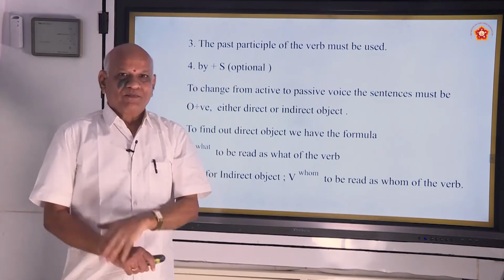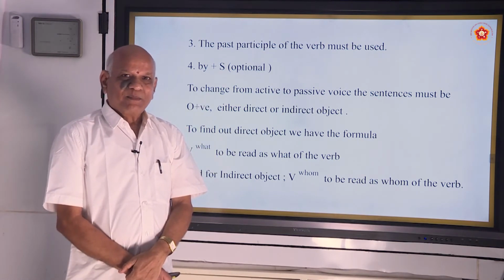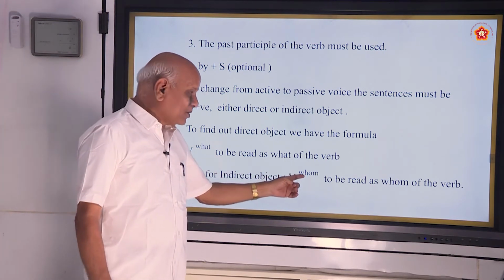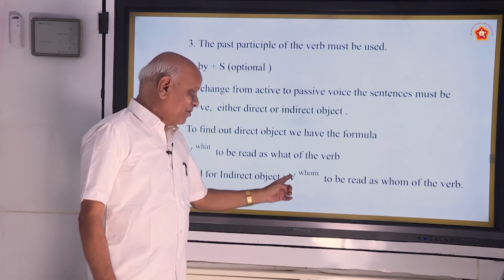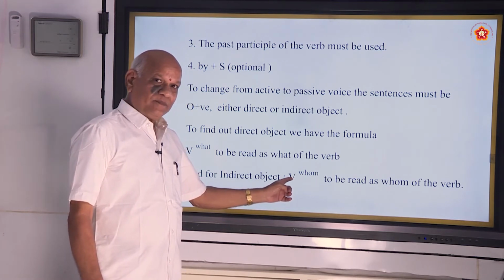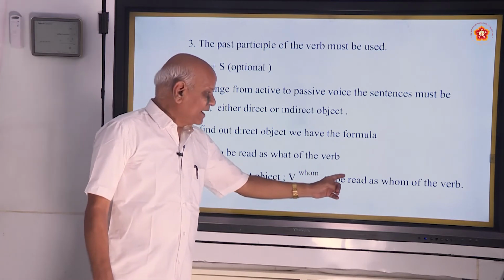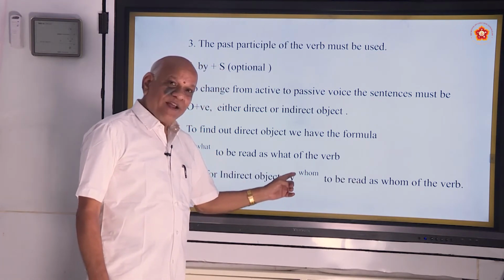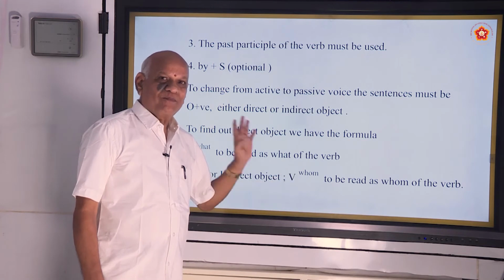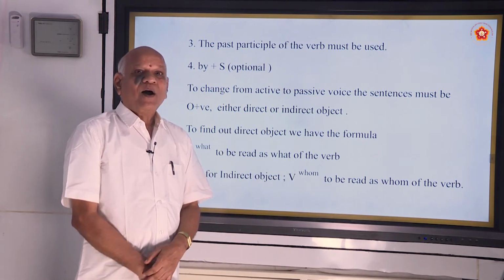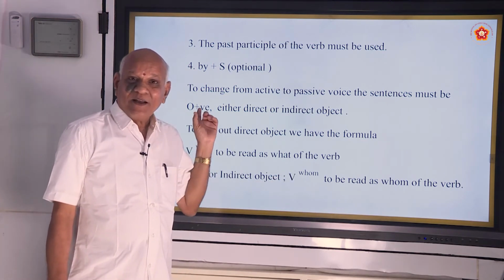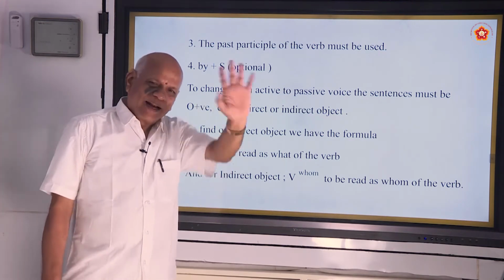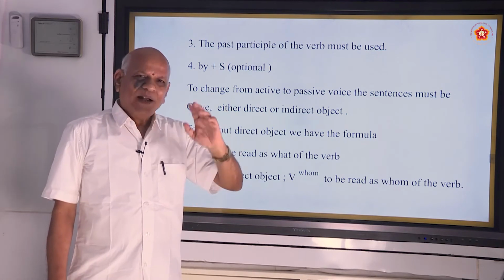You can do it now. समझ में आया ना? And how to get the indirect object? Whom of the verb, to be read as V upon whom. So you have got how to test it. These are the tests. If you ask what of the verb, direct object; whom of the verb, indirect object.